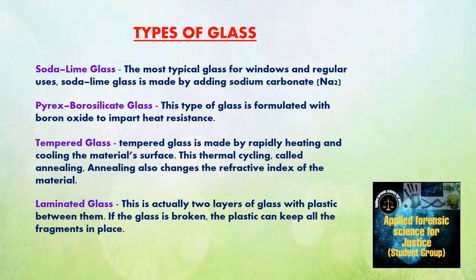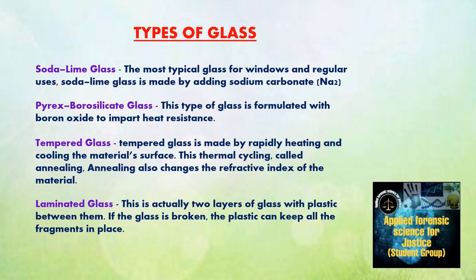And then second is Pyrex borosilicate glass. Pyrex is a brand. Borosilicate glass is used for laboratory glassware. This type of glass is formulated with boron oxide to impart heat resistance. Third is tempered glass. Tempered glass is made by rapidly heating and cooling the material surface. This thermal cycling is called annealing. Annealing also changes the refractive index of the material. Tempered glass is commonly used in vehicle windows, doors, tables, mobile phone screens, and others.